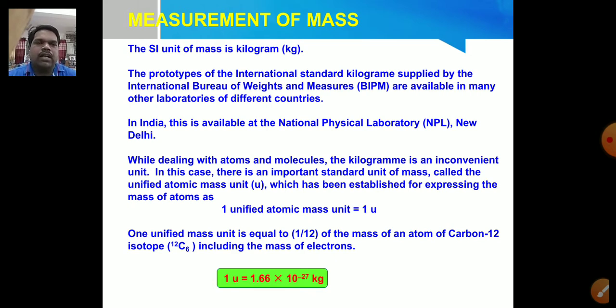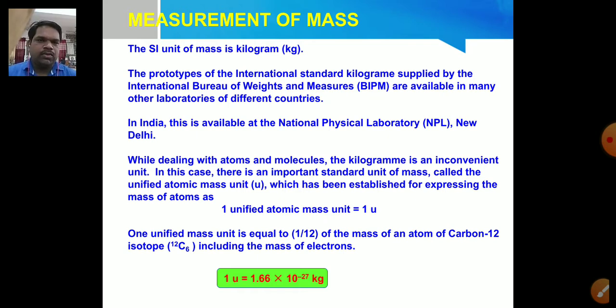While dealing with atoms and molecules, the kilogram is an inconvenient unit. See, kilogram is a little bit large unit. So if we deal with the masses of atoms and molecules, the kilogram, which is the SI unit of mass, is very inconvenient.